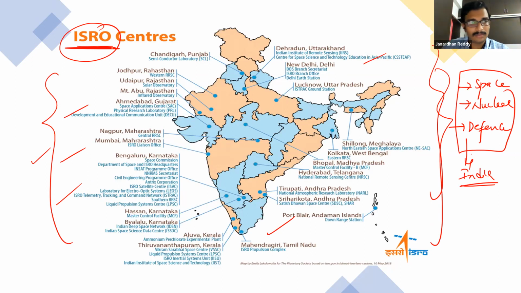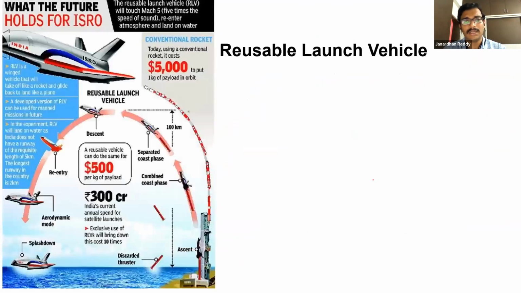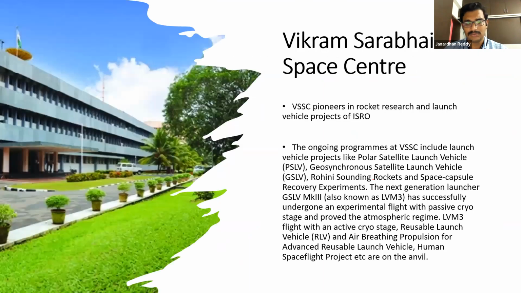Okay, so this is only about the ISRO Space Center. We will see these things in detail tomorrow. Master control facilities, deep space network, Vikram Sarabhai. That thing is there. I purposely stopped these things. I will discuss these things tomorrow.